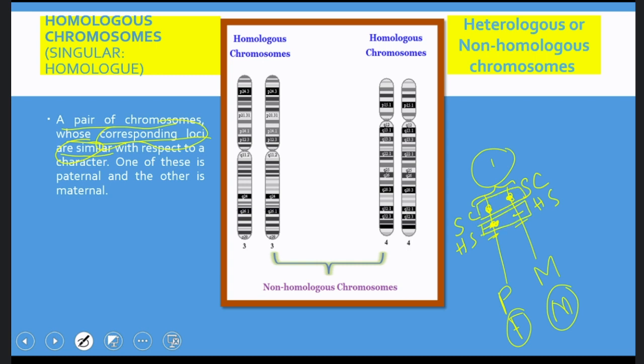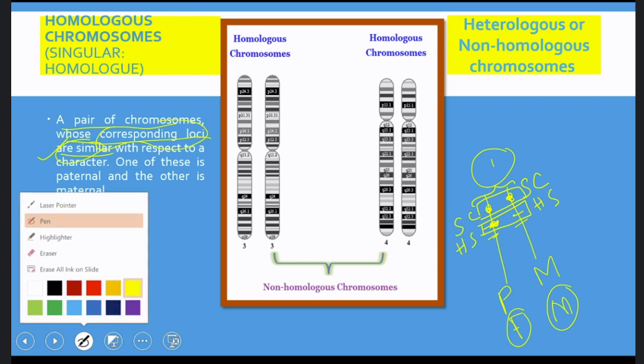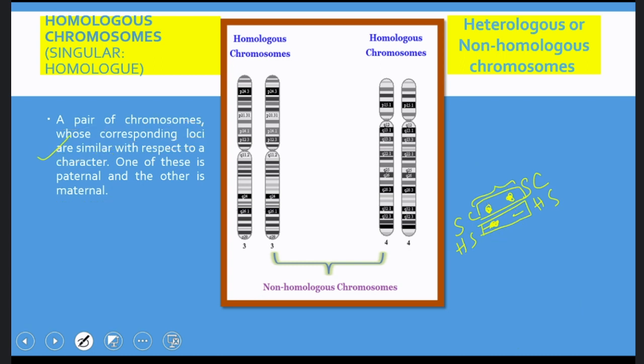When the corresponding loci are similar in a pair of chromosomes with respect to the character under consideration, those chromosomes are called homologous chromosomes, of which one is always paternal and the other is always maternal in case of sexually reproducing organisms. Is it clear? So what is a homologous chromosome? Homologous chromosomes are a pair of chromosomes.